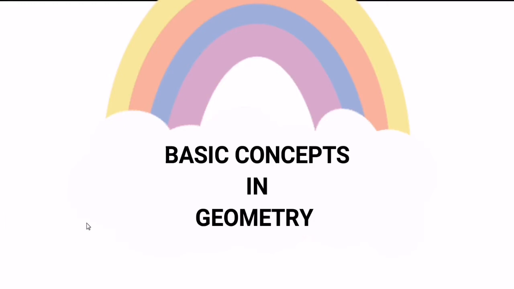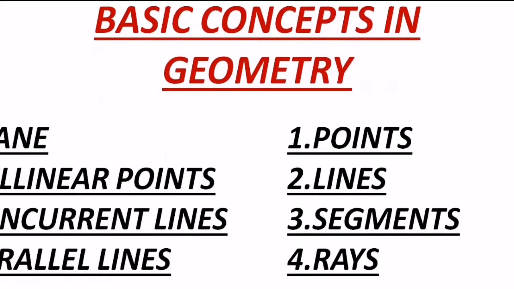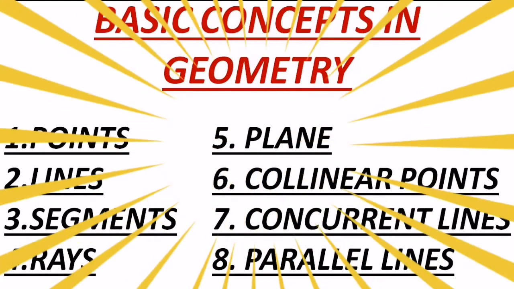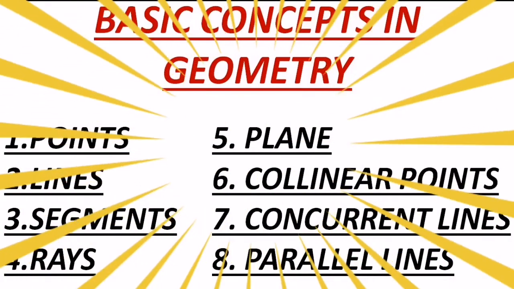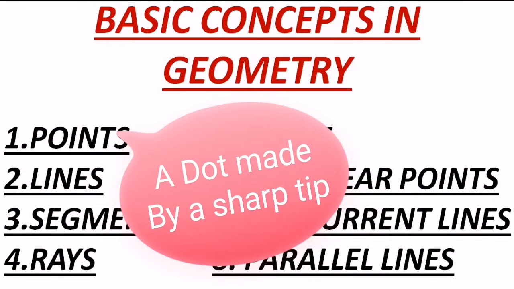In today's video we will try to revise the concepts that we had learned in the very first lesson, that is basic concepts in geometry. In this lesson we had learned about 8 concepts, starting from point to ending on parallel lines. The point is nothing but a dot made with a sharp tip, and usually named with capital letters, that is point A, point B.